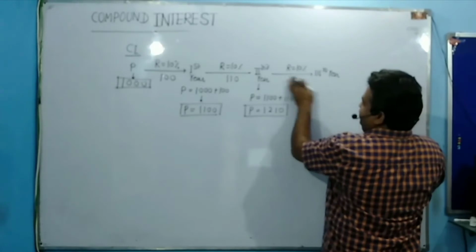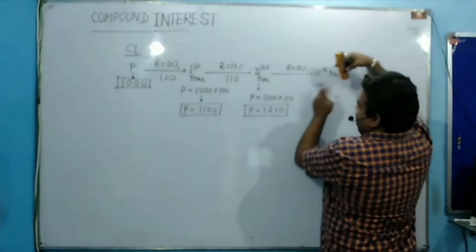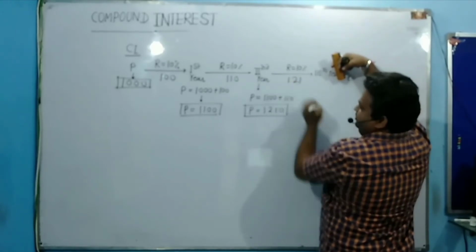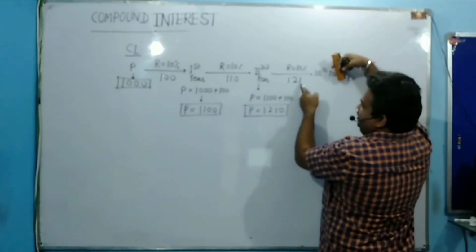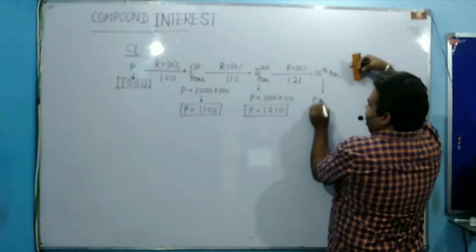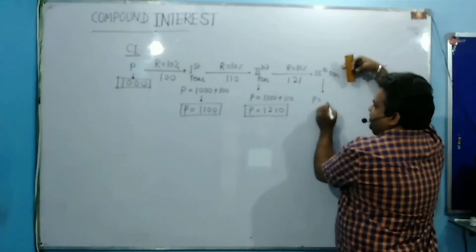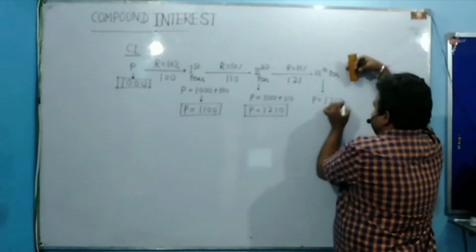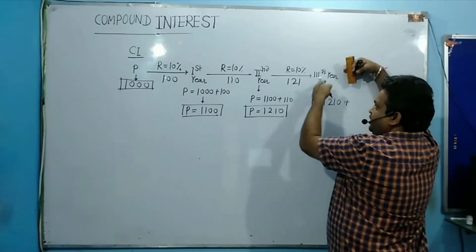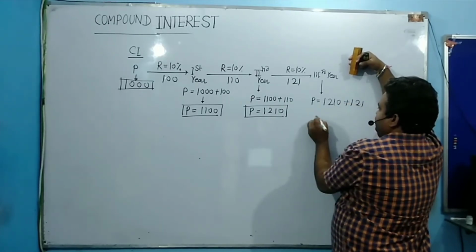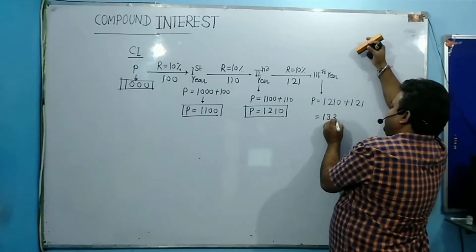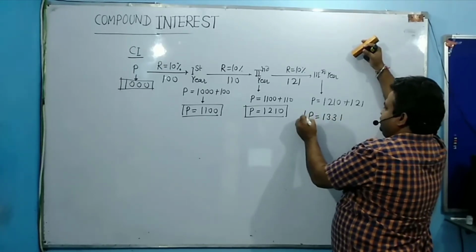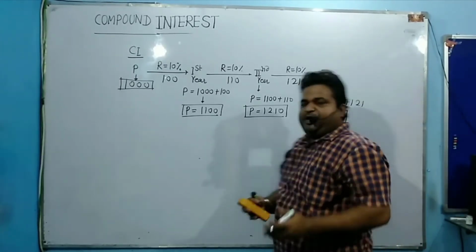Now what is 10% of this value at the beginning of the third year? 10% of this value is 121. Now at the beginning of the third year, what will be my principal? My principal is 1210, the previous principal, plus the interest earned during that year, that is 121. Now my value is how much? 1331.